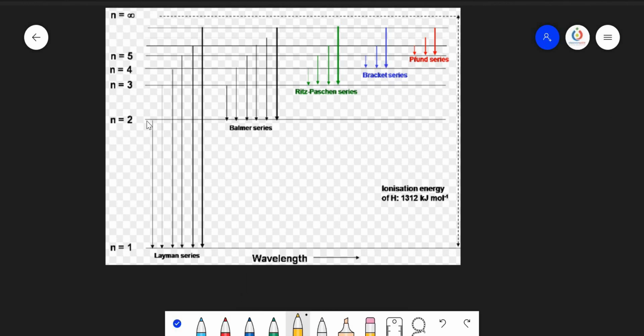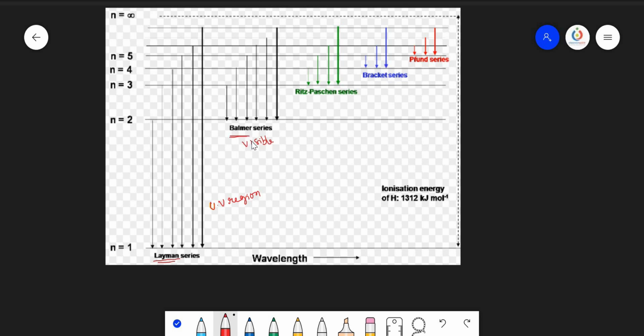Here, when the electron comes back from any one of the higher energy states to the first energy state, a series of lines is observed in the ultraviolet region. A series of lines is observed in the UV region. These series of lines are named the Lyman series. And when the electron comes back from any one of the higher energy states to the second energy state, a particular series of lines is observed in the visible region.